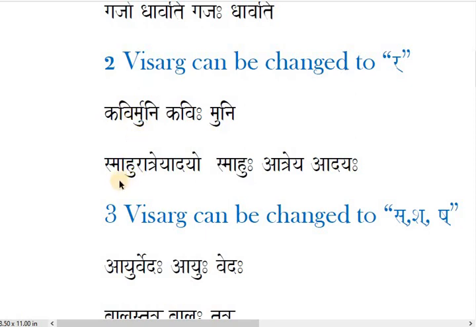Now this kind of word you always find in the beginning of a chapter. Smahu Ratre Yadayo. So this Ra is actually a combination of Ra and A, so this halant Ra is actually Visarga. Smahu, that is converted to Ra. Next is Atreya plus Adayaha. Atreya and A become Ya, Dirgha Sandhi is there. Can anyone tell me here, Yo, why is it Visarga ending, Yaha?